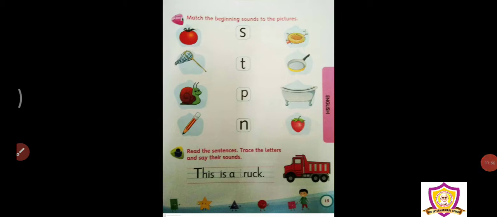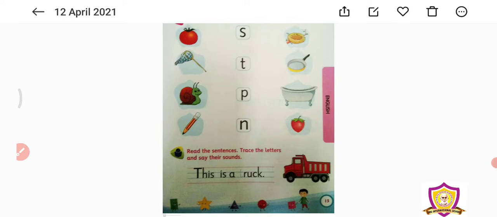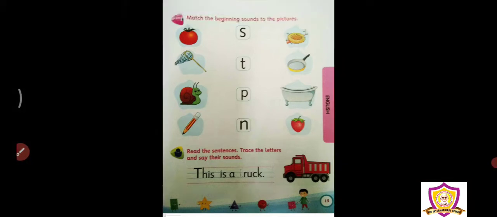Okay, match the beginning sounds to the pictures. Now, they have given you some pictures on the right and left side, and they have given you letters also. In between, S, T, P, N. What are these letters? Are they vowels or are they consonants? S, T, P, N. They are all consonants. Okay, so now what you are going to do is you will match these pictures. Okay, now let's start with it.